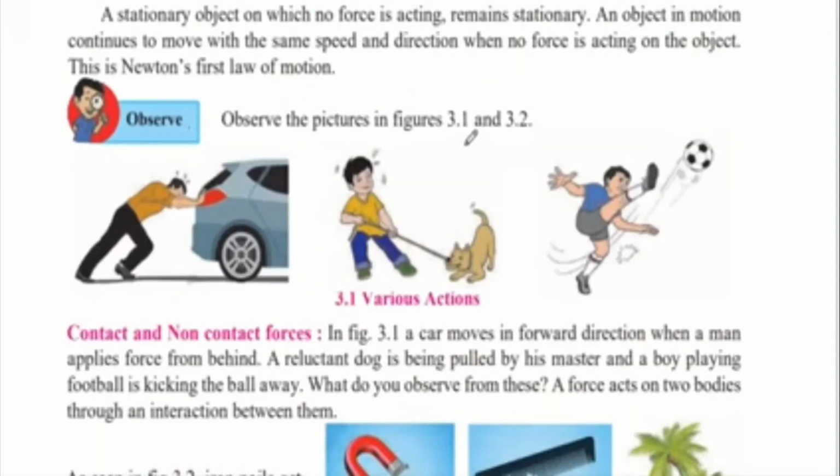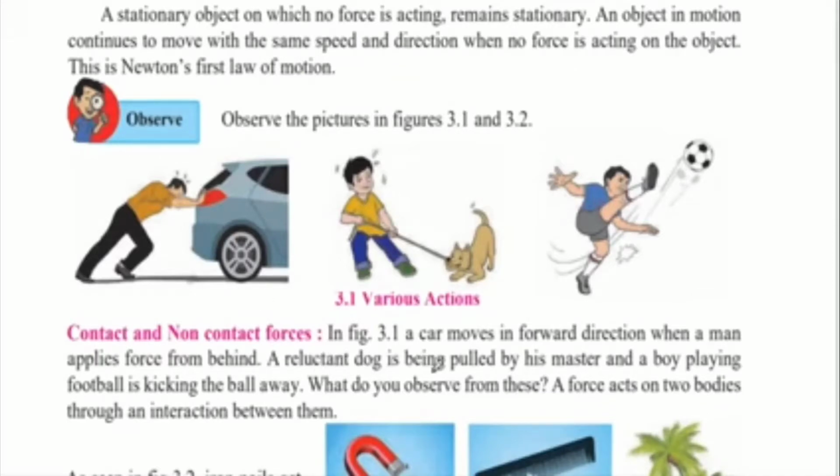So this is Newton's first law of motion. Observe the pictures: contact and non-contact force. In this first figure, a car moves in the forward direction when a man applies force from behind it. When there is no force acting on this car, the car will remain in this position. But as soon as the man pushes the car from behind, he is putting a force on it, and then only it will start moving.